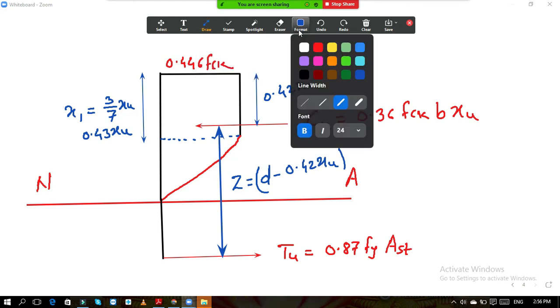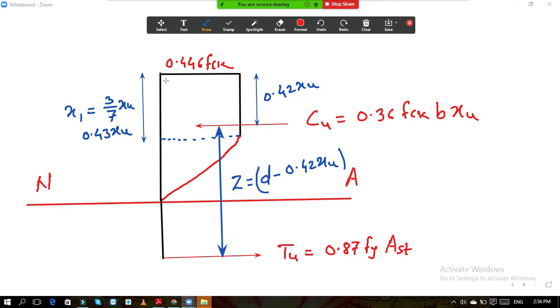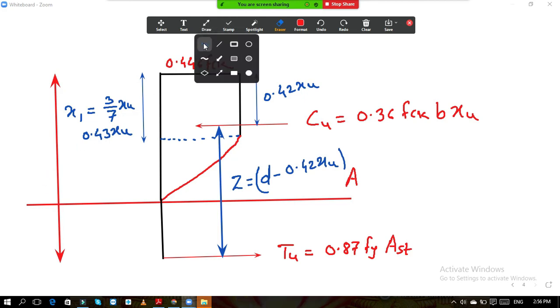Because right from the top to this point, it is your D, the effective depth, small d. So it is D minus 0.42 XU.